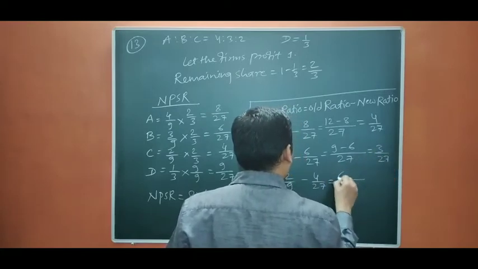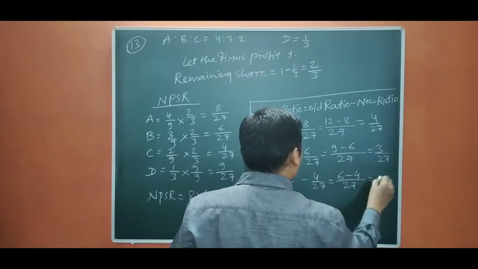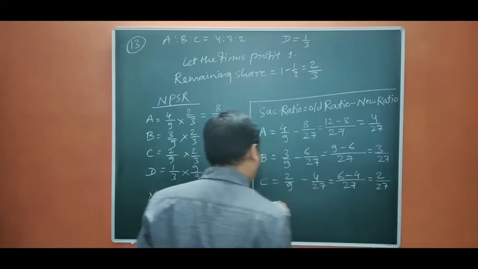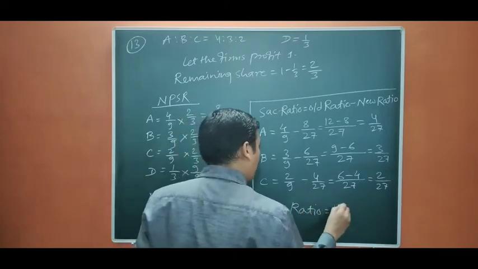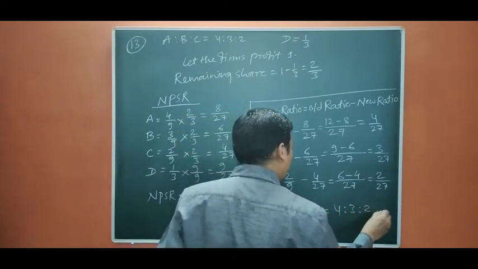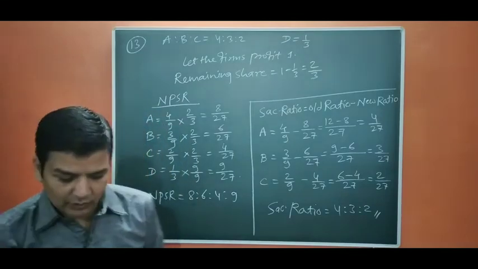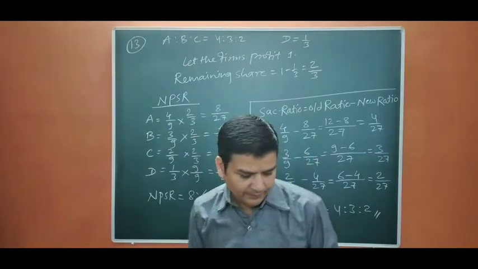27, 3 to the 6 minus 4, 2 by 27. So the sacrificing ratio is 4 is to 3 is to 2. Okay, so let us start the next question.